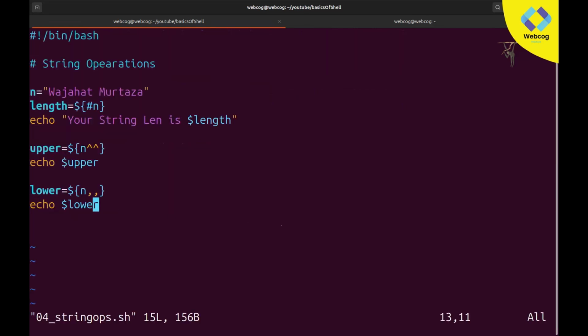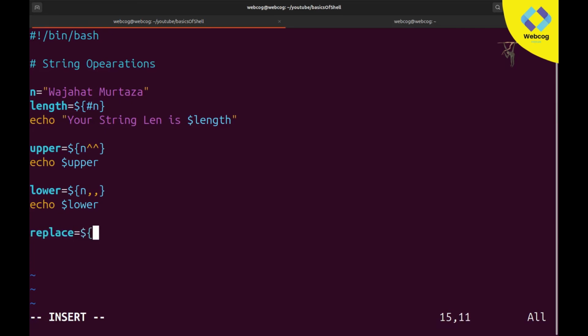After that you can perform some operations like replacing values. For example, I have the string Wajahat Murtaza. I want to replace this value Murtaza with something else. You can also do it. Simply you need to create a variable. For example, I will create a variable by the name of replace. You can create a variable by any name.